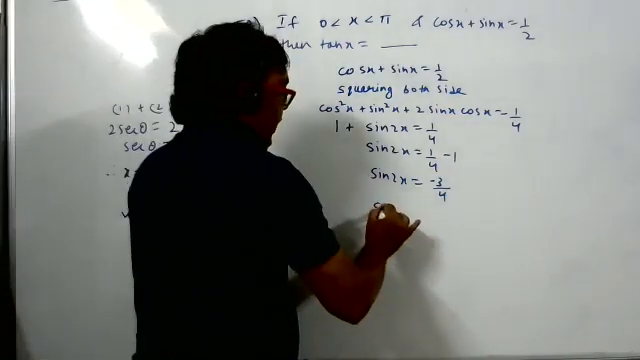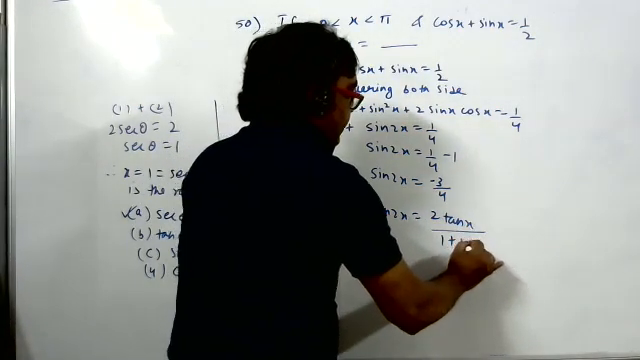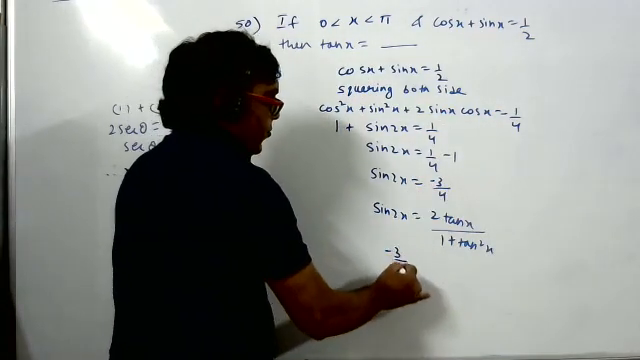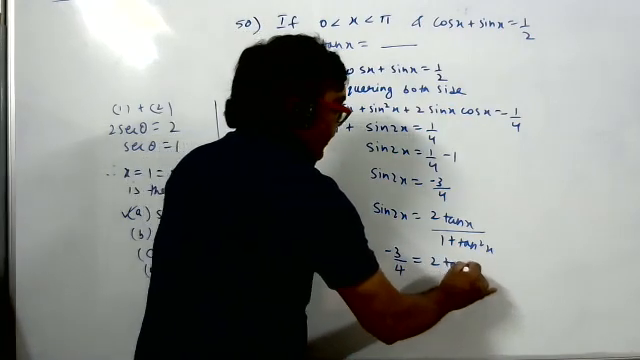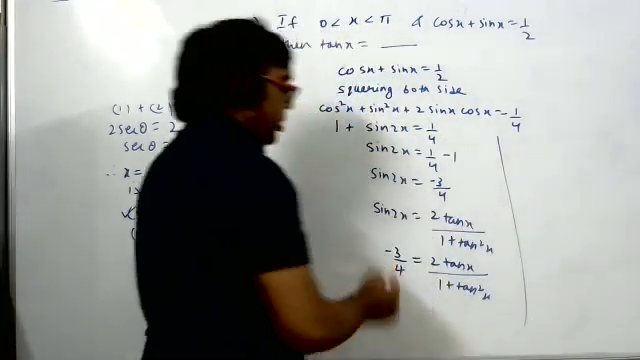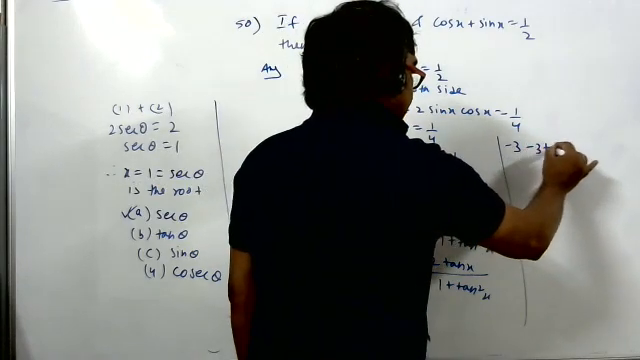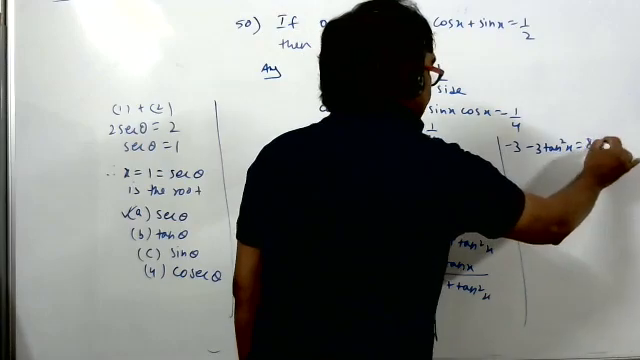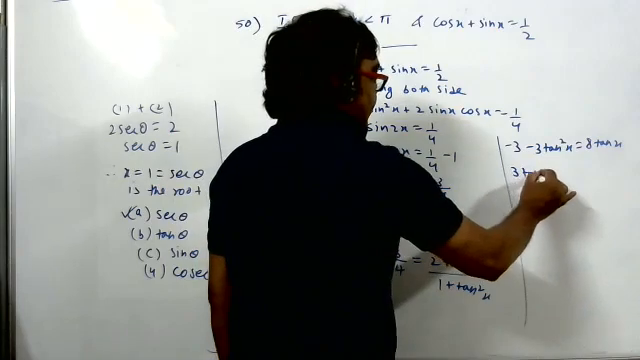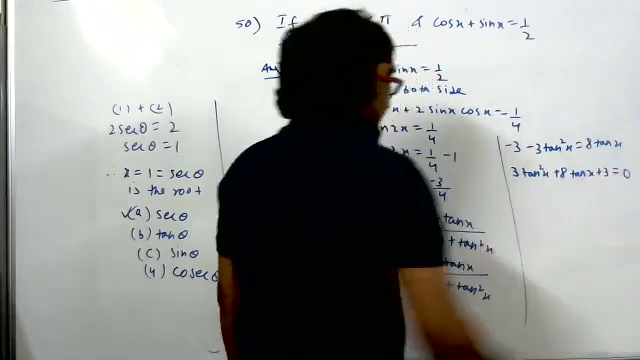Our aim is to find the tan x value. We know the formula, sin 2x equals 2 tan x by 1 plus tan square x, and we substitute the value. In the place of sin 2x, write minus 3 by 4. We have done all these steps the other day. Then cross multiply: you will get minus 3 tan square x is equal to 8 tan x. Take everything to the right hand side, so you will get 3 tan square x plus 8 tan x plus 3 is equal to 0.